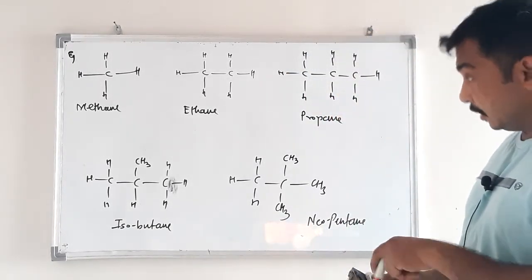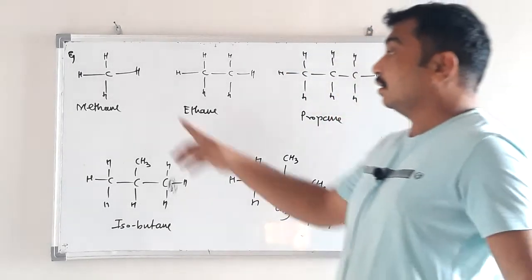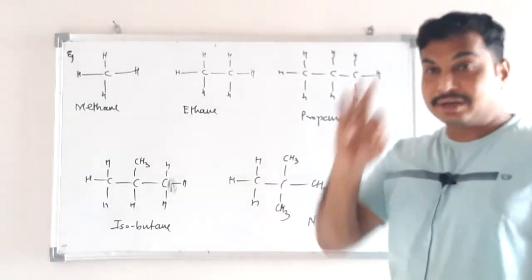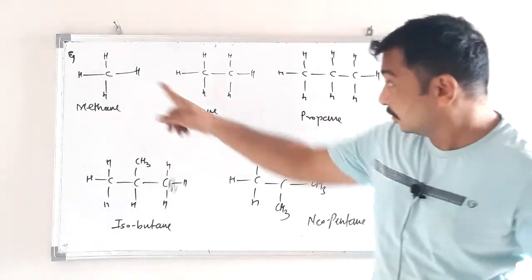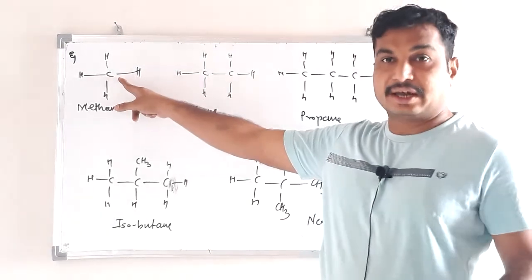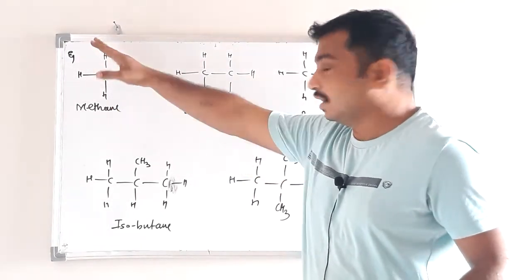See, in methane, to this carbon atom only hydrogen atoms are attached, because there is a single carbon atom and the remaining are hydrogen.